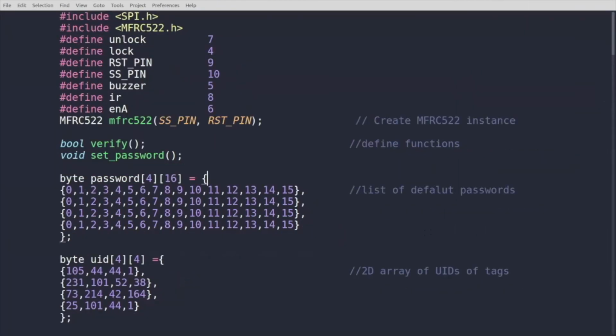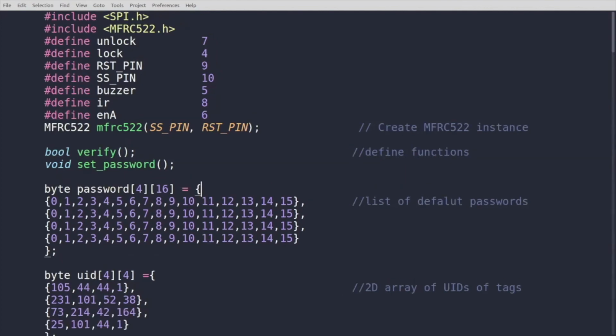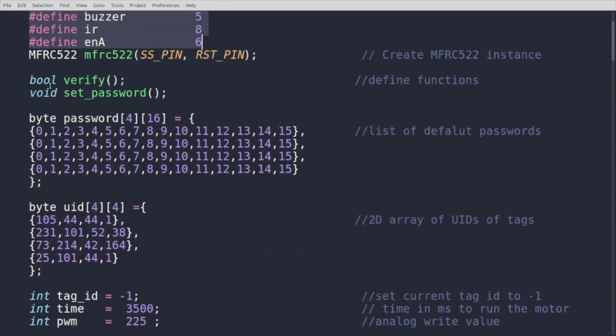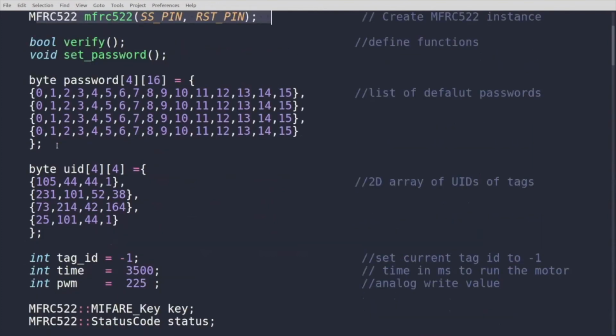This is the Arduino code that I've used. Here I'm including the libraries, the SPI library and the RC522 library, which communicates with the RFID sensor. Here I've defined a few pins that are used. This is creating an RC522 instance. Here is an array where I've set the default passwords.